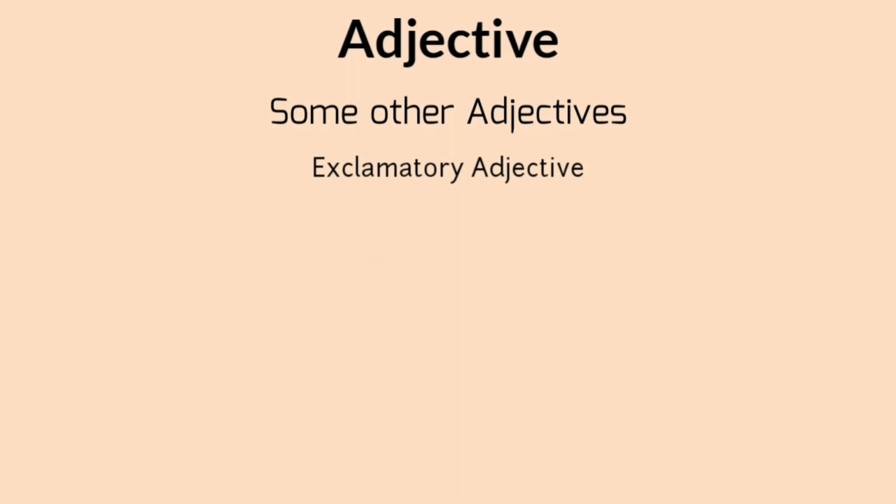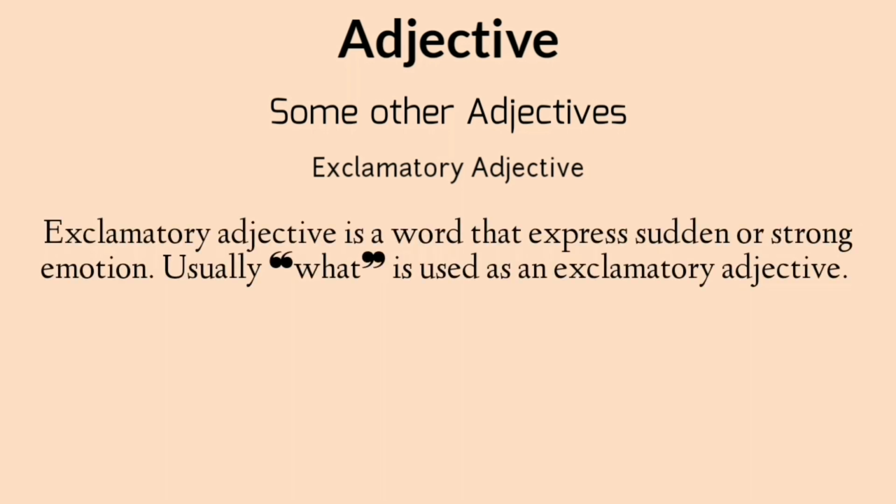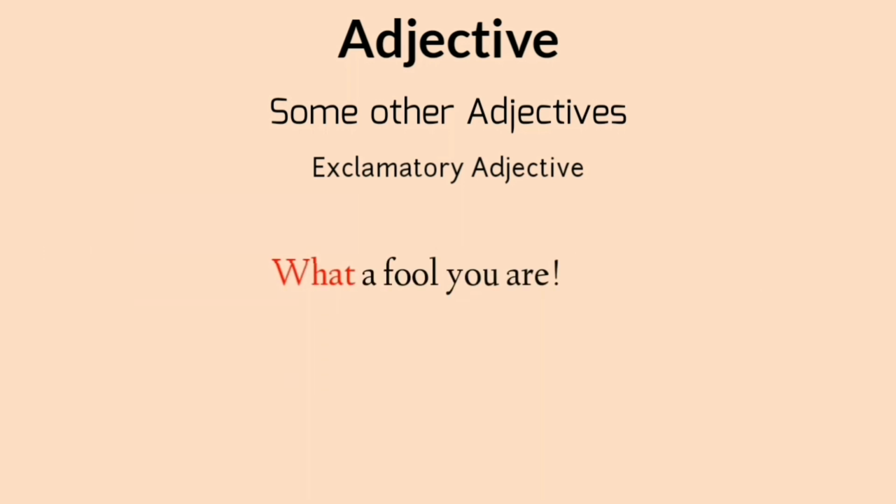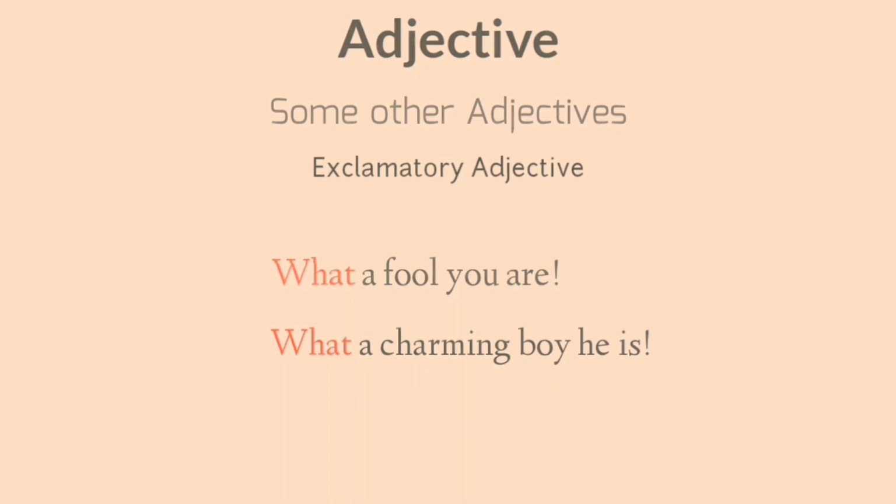Exclamatory adjective. Exclamatory adjective is a word that expresses sudden or strong emotion. Usually, what is used as an exclamatory adjective. Look at the example. What a fool you are. What a charming boy he is.